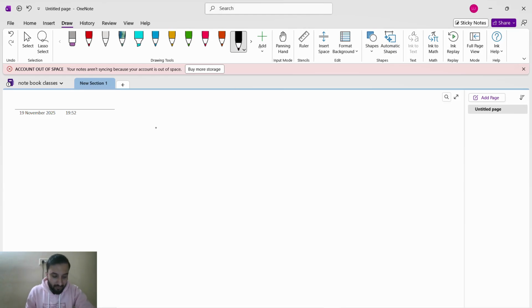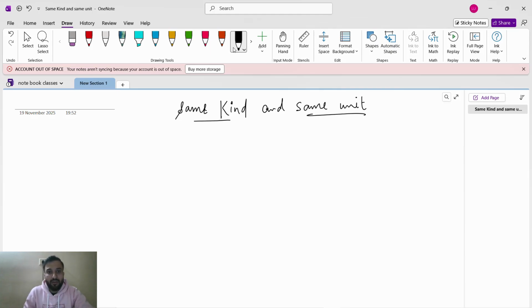Fine. So ratio is nothing but a comparison of two or more than two quantities. But the very important thing is that they should be of the same kind and the same unit.